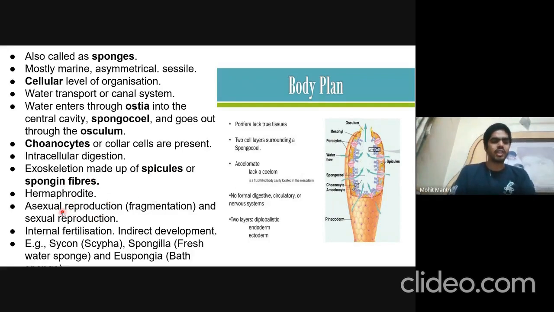Reproduction can be of two types, asexual and sexual. In asexual, reproduction occurs by fragmentation, and sexual reproduction occurs by gamete formation. The fertilization is internal and the development is indirect. Indirect development means that there is a larval formation and the larva does not look similar to the adult. Examples of these are Sycon, Spongilla, and Euspongia, which I showed you earlier.